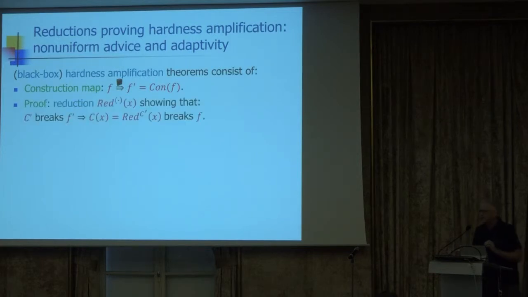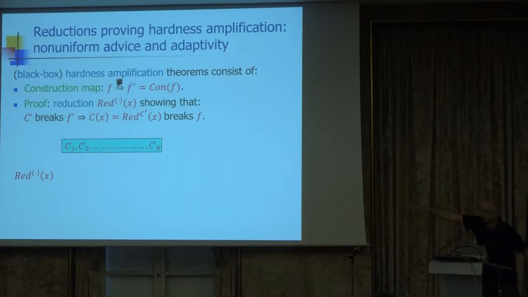The second part is a proof or a reduction. So what is a proof of correctness? It's an oracle procedure, this reduction over there, which has the property that if you feed it with an adversary C, which breaks the target function f prime, then it implements an adversary which breaks the original function. And this demonstrates the correctness of the hardness amplification. If the target function is not hard, then the original function is not hard. And when we say black box, what we mean is that this reduction has black box access to the adversary.